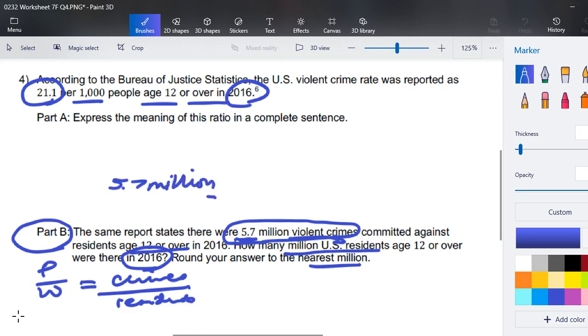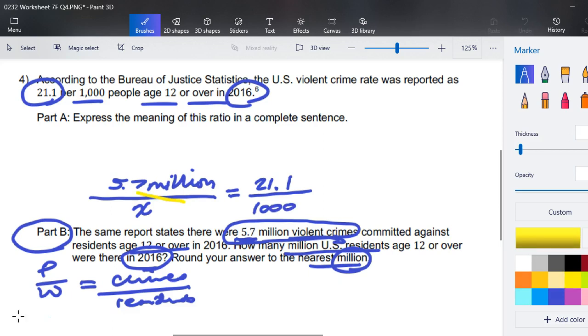Let's see if we can do this with the word million, out of I don't know how many million, because they're asking us to round to the nearest million. And that is the same as the rate that was reported above, 21.1, like we were saying in the meeting, residents out of 1,000 residents reported this crime.